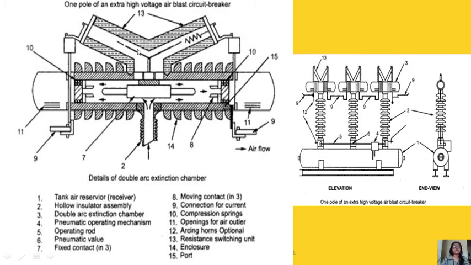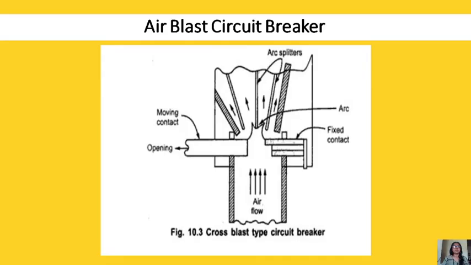Then 13 is important. It is the resistance switching unit. As I told, while switching, high resistance is used for high voltage, high current interruption. So this is your resistance chamber, the resistance switching unit, as ABCB is used for high voltage, extra high voltage applications. 14 is the enclosure. 15 is the port. This is all about the constructional features of ABCB, the air blast circuit breaker.